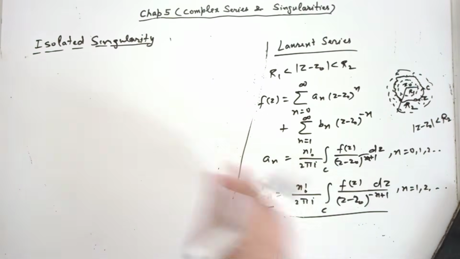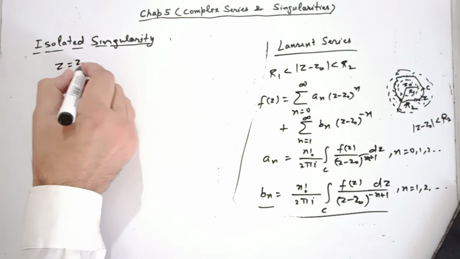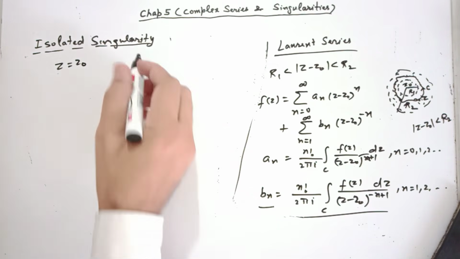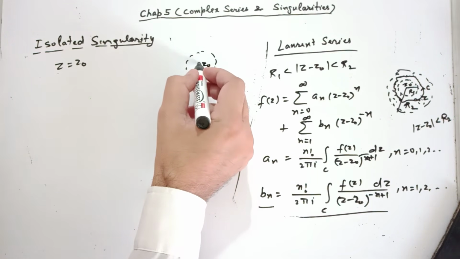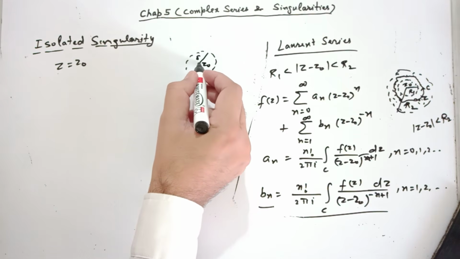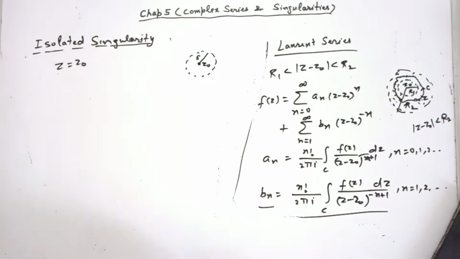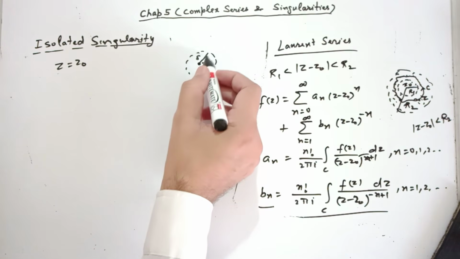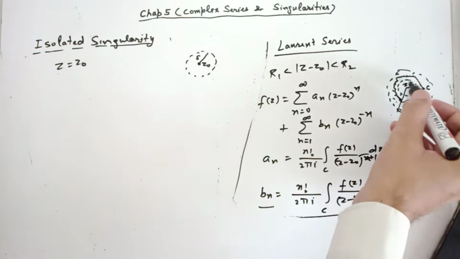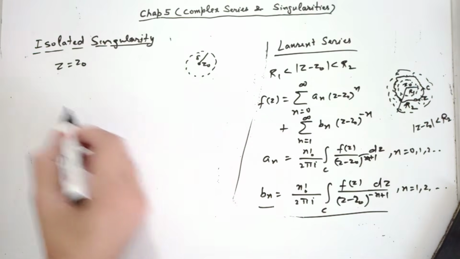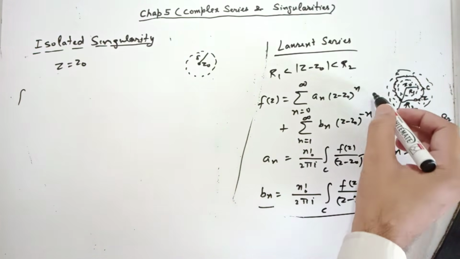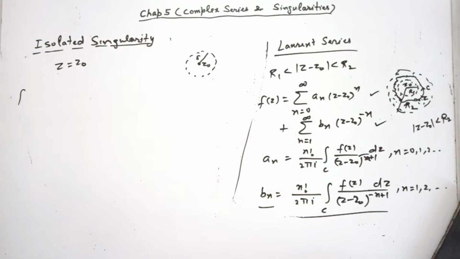If z equal to z0 is an isolated singularity, then there exists a neighborhood of z0 in which there is no other singularity. Let us consider this center as the point circle, and this is the outside circle. This kind of situation is a multiply connected region. So in this multiply connected region, we can write its Laurent series like this, where an is this, bn is this.